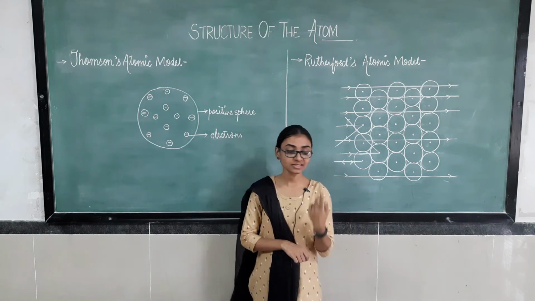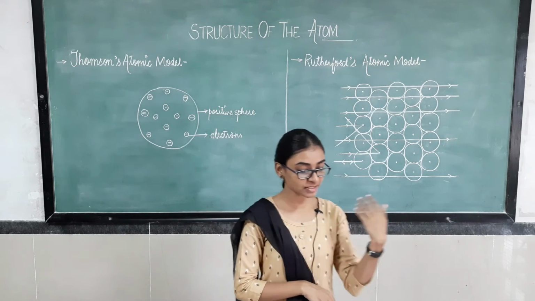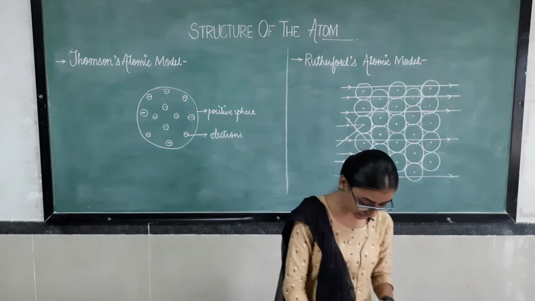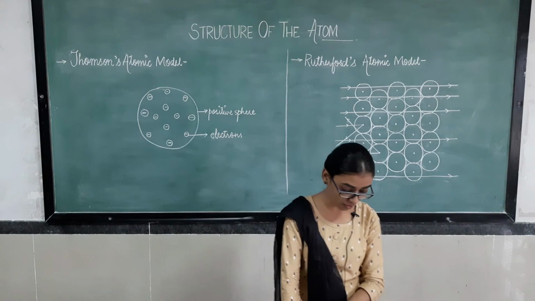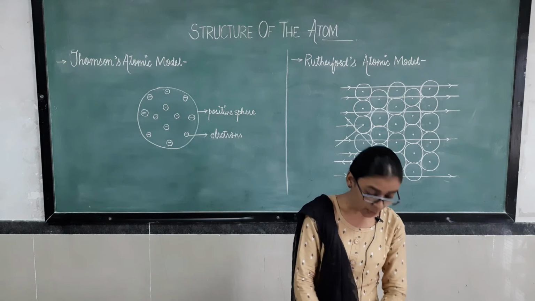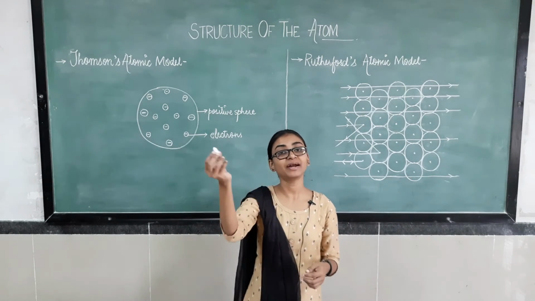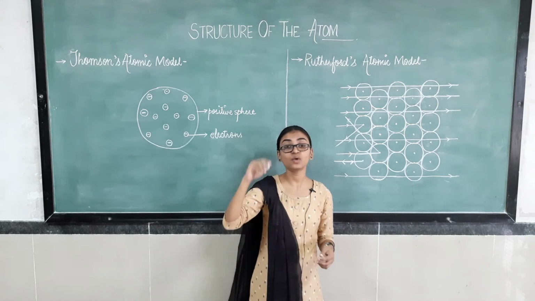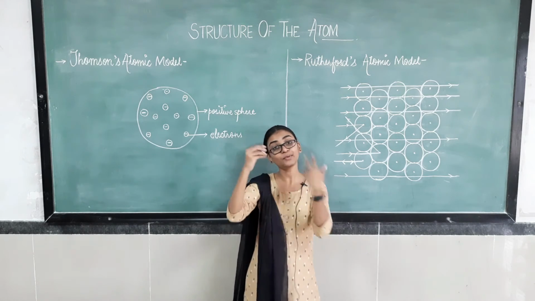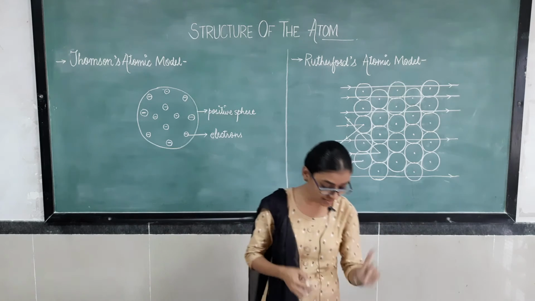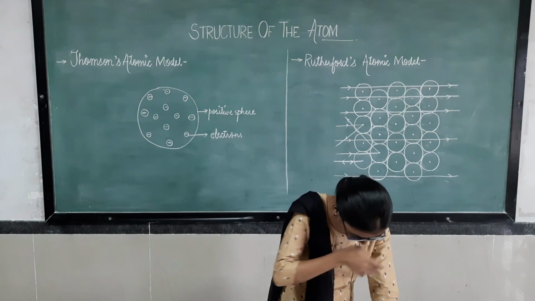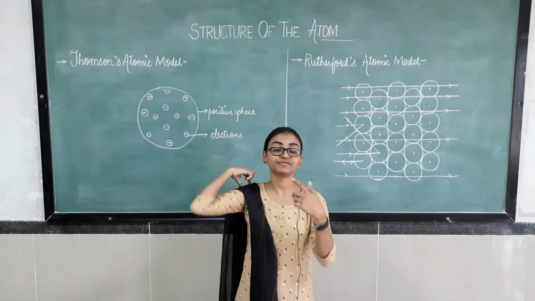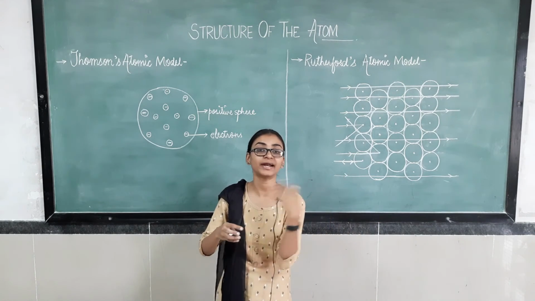See, in the second feature he concluded that electrons are revolving around the nucleus in a circular path. So what is happening here? As he said that electrons are revolving around the nucleus, we know this thing, that any particle moving in a circular path requires acceleration, right? It requires acceleration to move in that circular path. So, during acceleration, charged particles would radiate energy, and when charged particles are revolving around the nucleus,